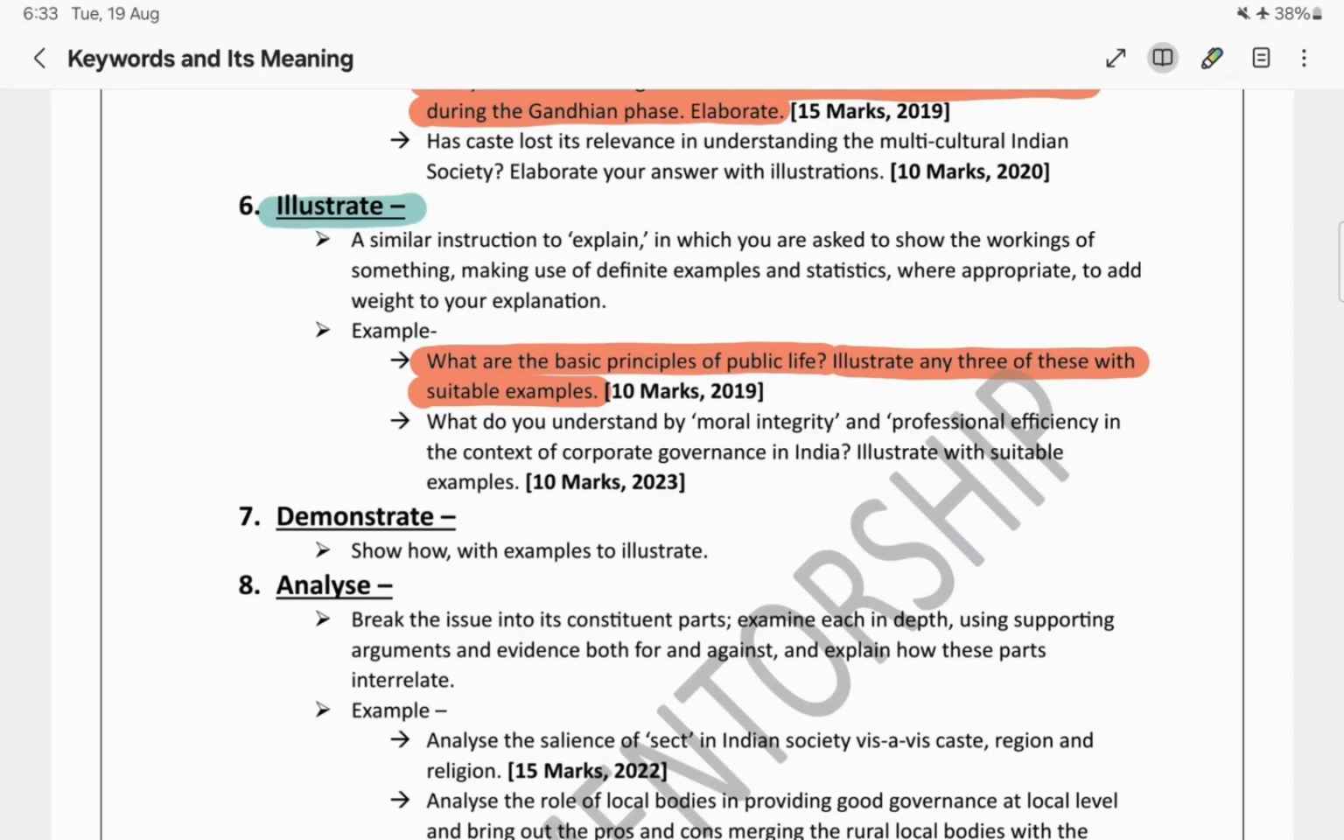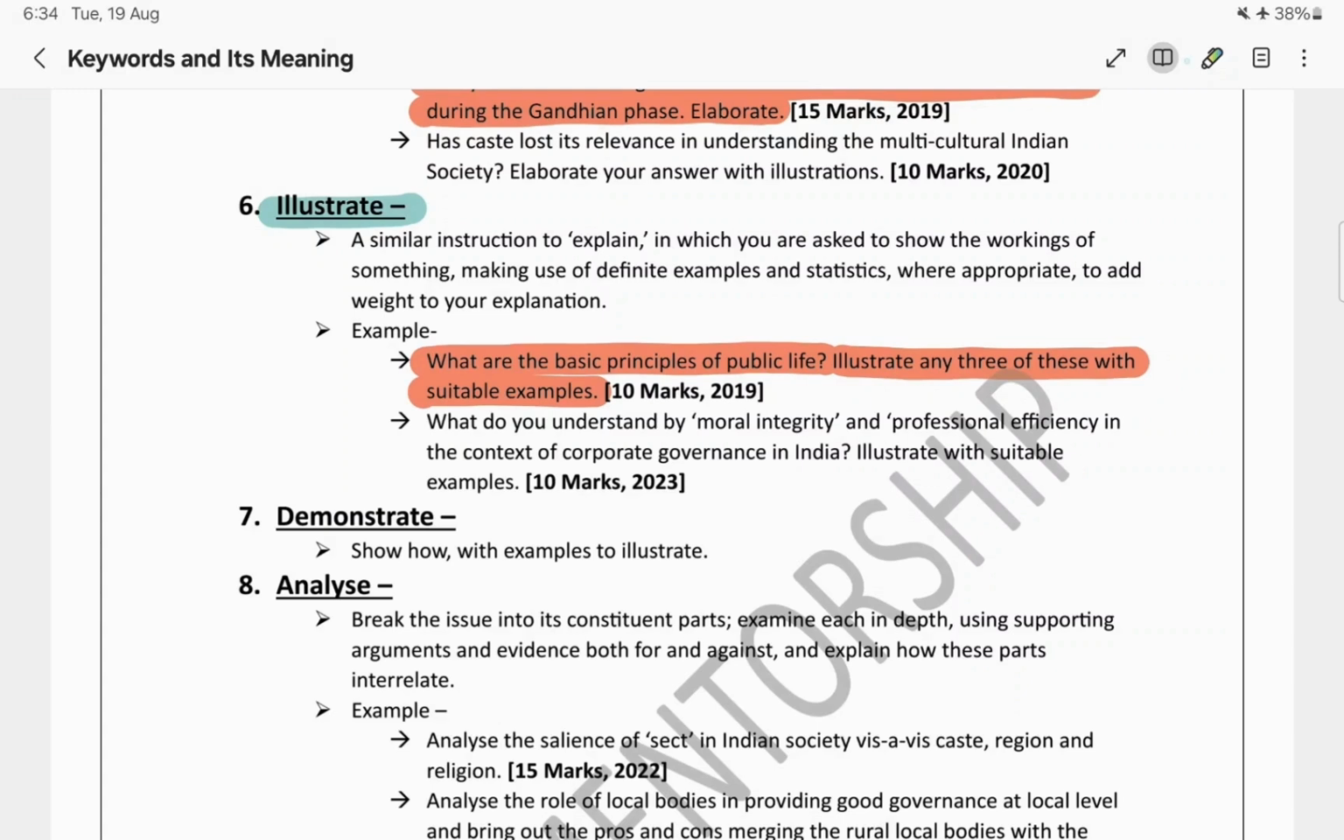So the principles that we are giving, for example, say there are 5 basic principles of public life. Out of those 5, we need to illustrate 3 of them with certain examples. That is how illustration works. Illustration means we need to give examples of it.